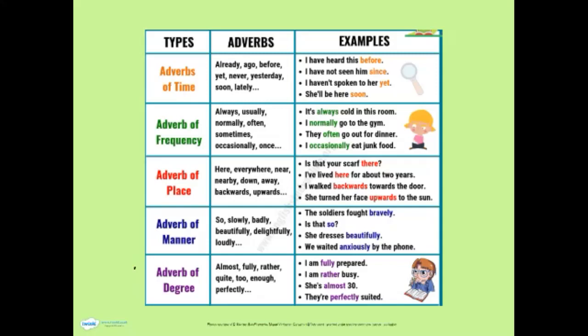And the examples are: it's always cold in this room, they often go out for dinner. The adverbs of degree, on the other hand, tell us about the intensity of something. For example, almost, fully, enough. And I'm fully prepared, she's almost 30.